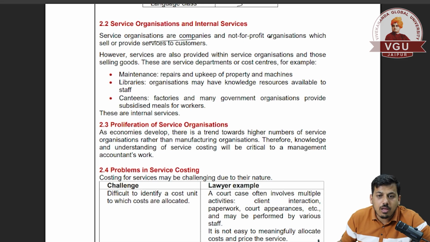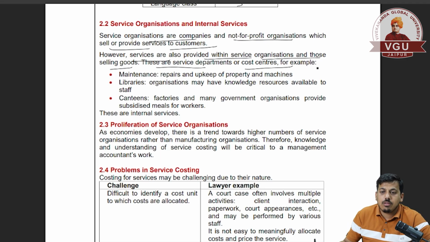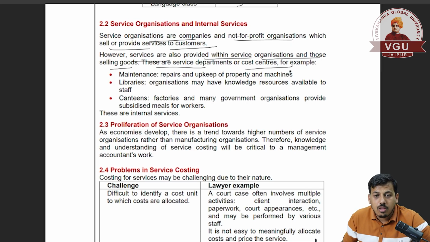Service organizations and internal services. Service organizations are companies and non-profit organizations which sell or provide services to customers. However, services are also provided within service organizations and those selling goods. These are service departments and cost centers for the organization. For example, maintenance services provided within the organization, library services provided by the university, canteen services provided by factories to the laborers, to the workers.